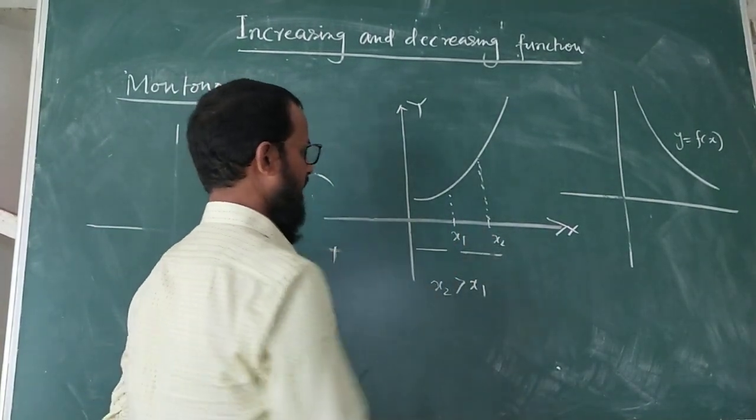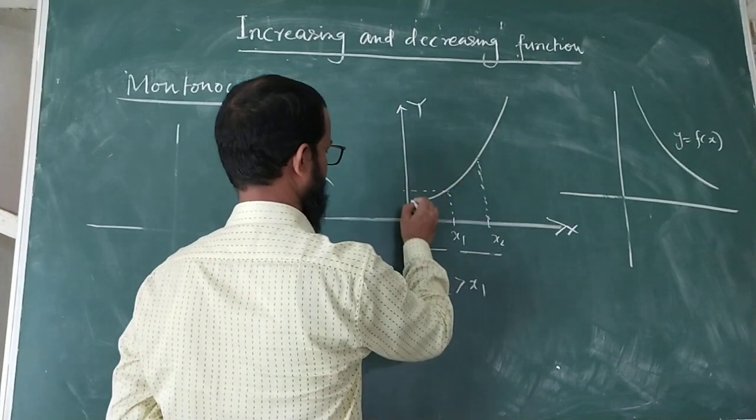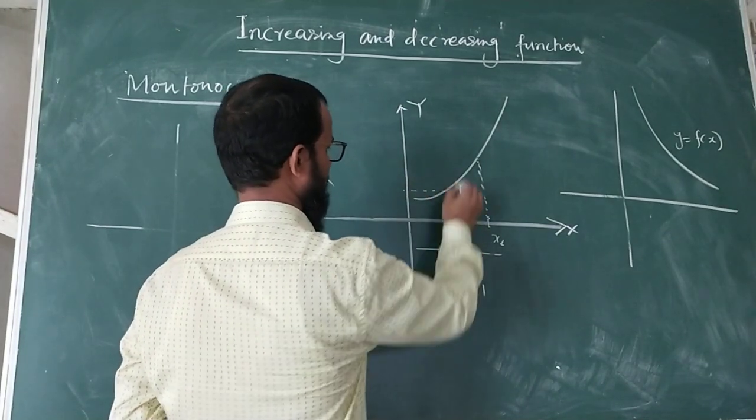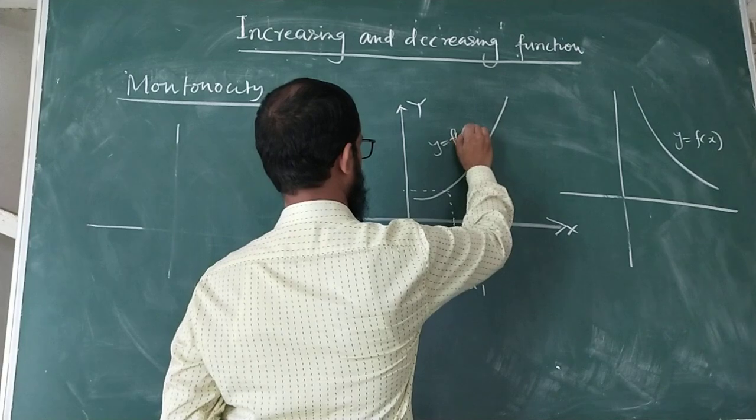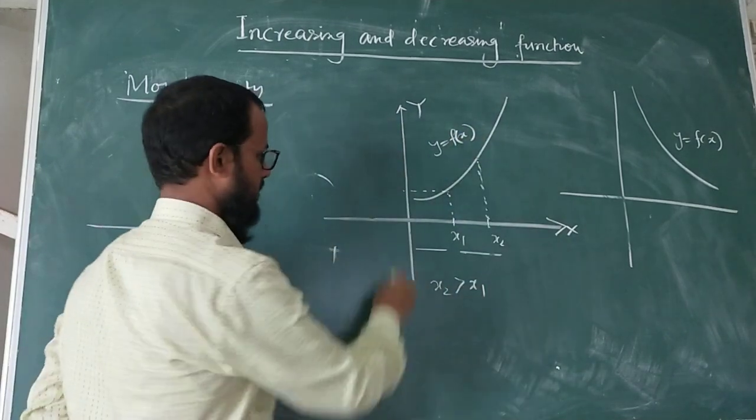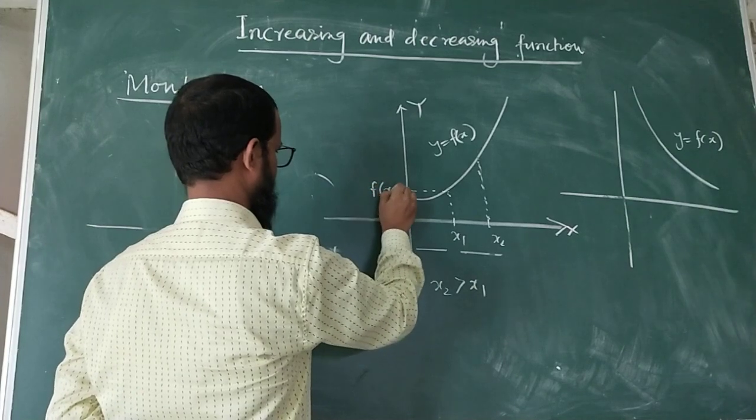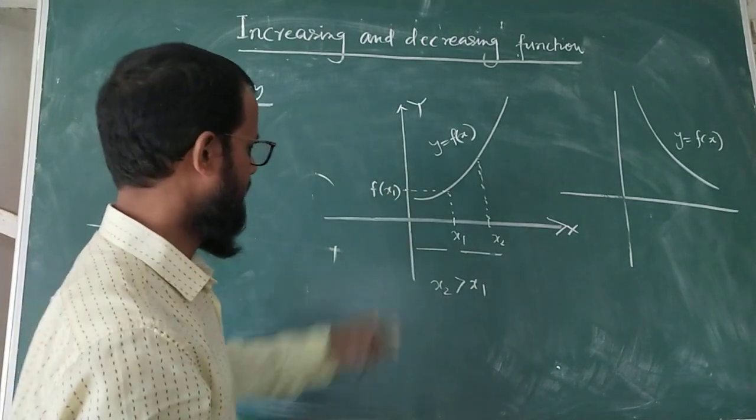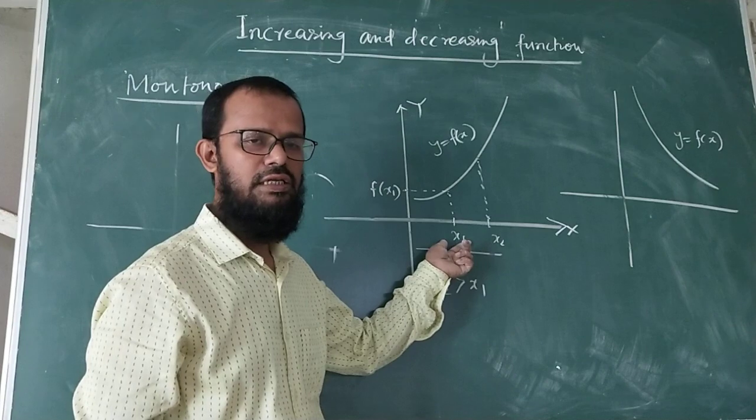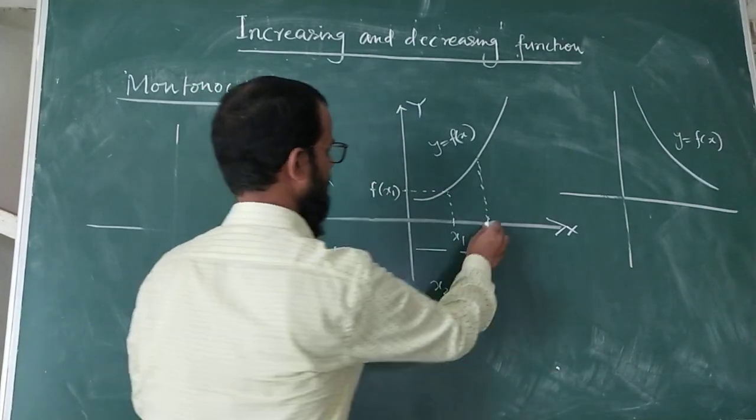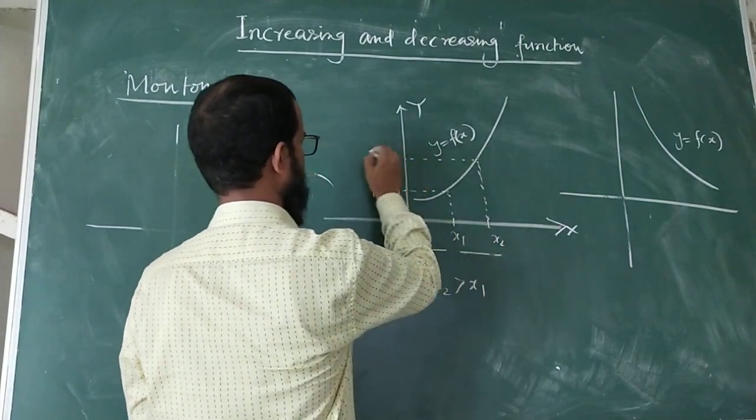And the corresponding output for x1, if y is equal to f(x) is a function, then this point on the y-axis is f(x1). This is the output. f(x1) is the output of the input x1. Okay, similarly this is x2, and the output is f(x2).